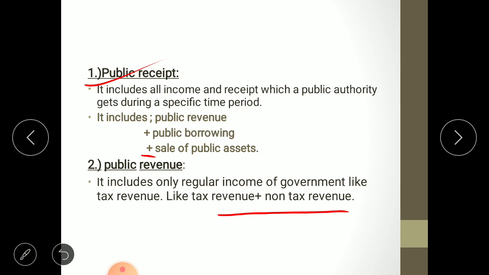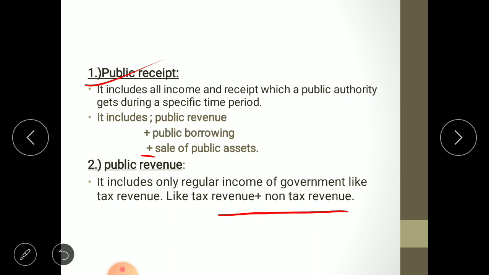Thirdly, it is written here sale of public asset. Government is also having the ownership of some kind of assets. Take an example that land area is having the ownership of government. Any land area which is not occupied by the private people, which is free within a country, then that land area is having a ownership of government only.